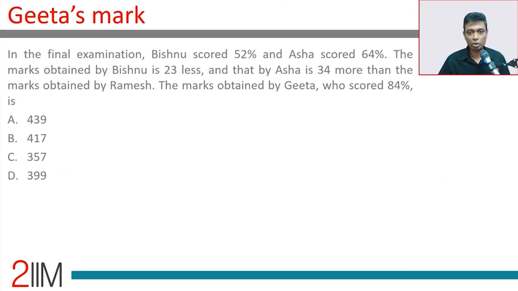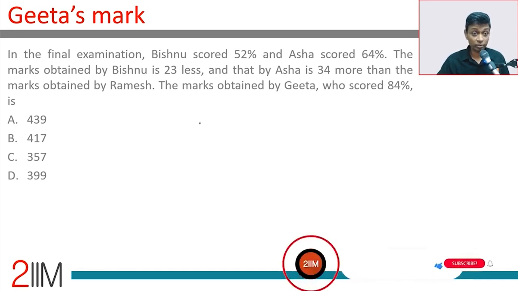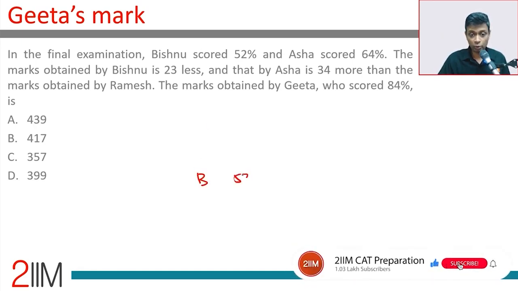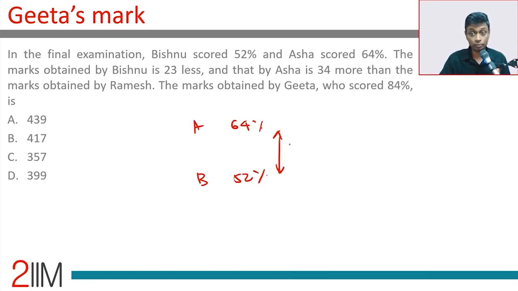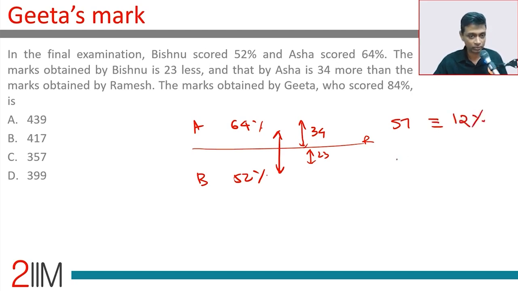Very doable. In the final exam, Vishnu scored 52% and Asha scored 64%. So it's 12% more. The marks obtained by Vishnu is 23 less, and that by Asha is 34 more than the marks obtained by Ramesh. Ramesh is somewhere here. Vishnu got 23 less and Asha got 34 more. We don't care about Ramesh's score. We care that this 57 marks corresponds to 12%. The marks obtained by Geeta, who scored 84%?